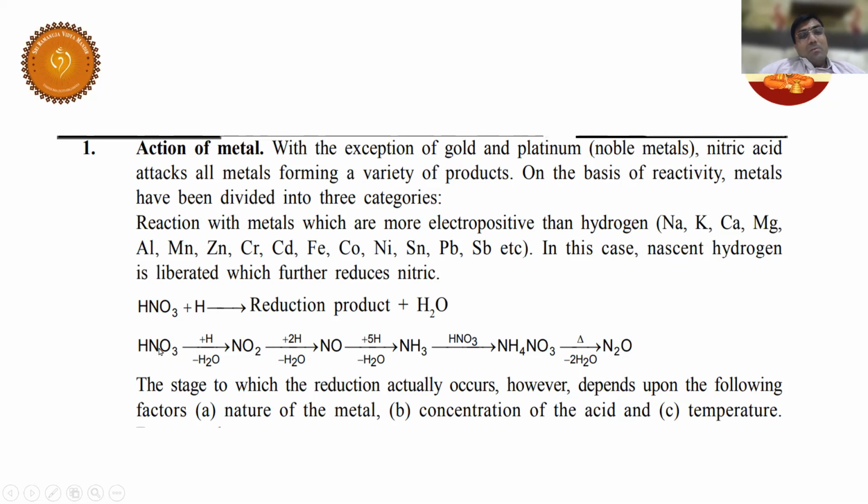Now HNO3 gets converted into NO2 or NO. See, students, here plus 1 electron, here 2 electrons, here 5 electrons are lost. So this is what HNO3 may be converted into in the process of oxidizing action. HNO3 can be reduced to NO2 with +4 oxidation state, NO with +2 oxidation state, NH3.